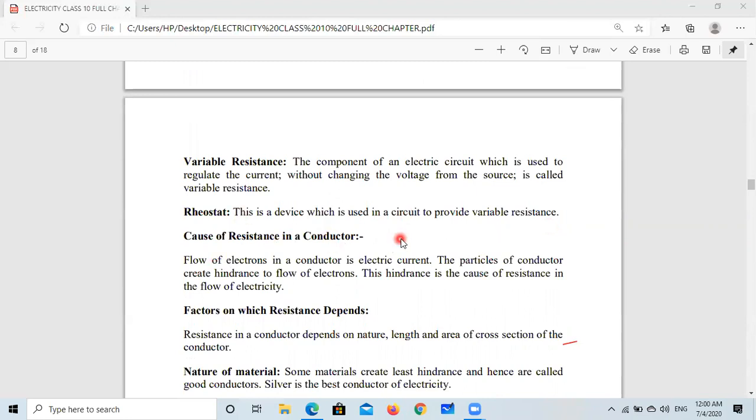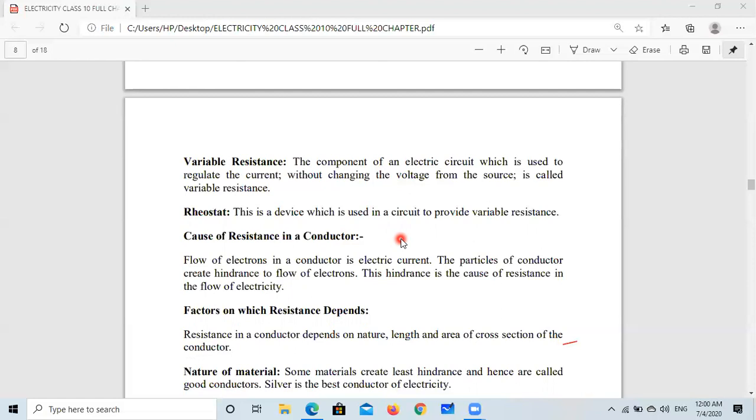Cause of resistance in the conductor. As we have discussed, resistance is the property of conductor to oppose the flow of charge, to oppose the electric current. What is the reason behind it? As we know, flow of electrons is electric current, nothing else. So when electrons flow in a conductor, they collide with the particles of the conductor.